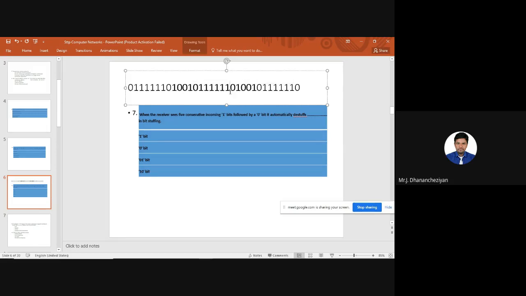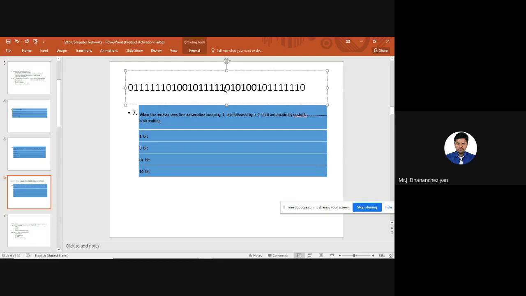So to avoid this, we go for bit stuffing. How the bit is stuffed here is, whenever there are 5 consecutive incoming ones, so in this case, 1, 1, 1, 1, 1, there are 5 consecutive ones. I don't want the pattern to be repeated. So I automatically stuff a 0 here. This is called bit stuffing.